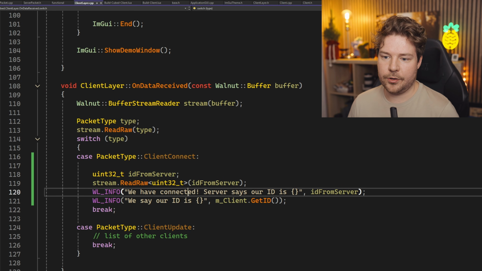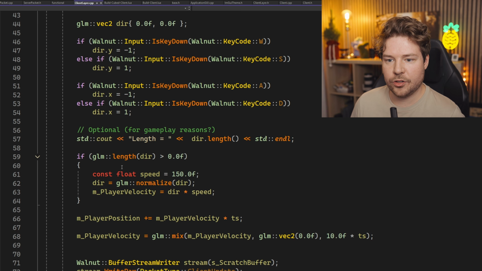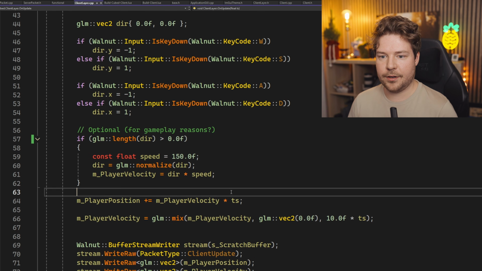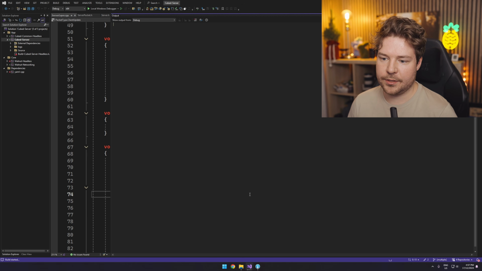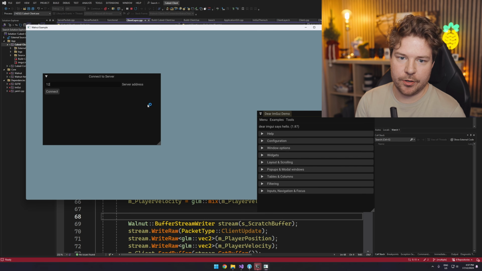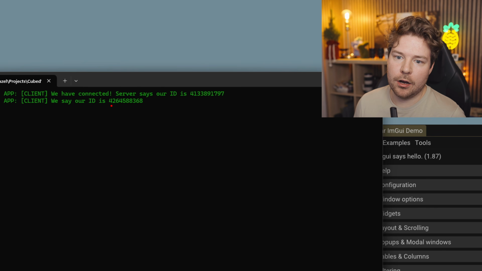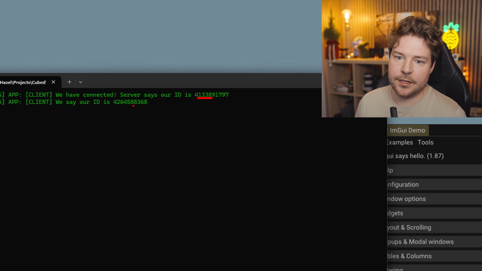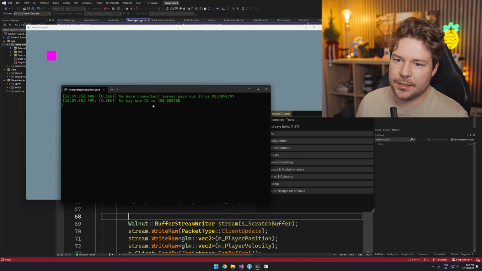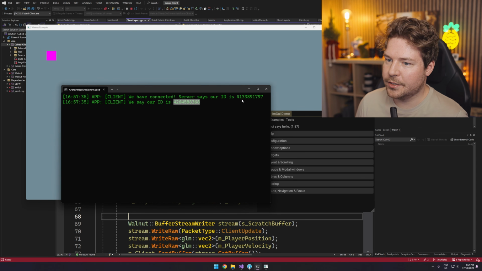All right. And what are we logging? That stupid length. Yeah, so let's get rid of that. Okay, let's run this. Let's run the server and we'll have a look. Okay, so obviously we'll connect. All right, we're connected. And then what does it say here? Oh, look, they're different. So server says our ID is this, but our ID apparently is this. Now this looks like the max size of a uint. Is it actually? It suspiciously looks like it.